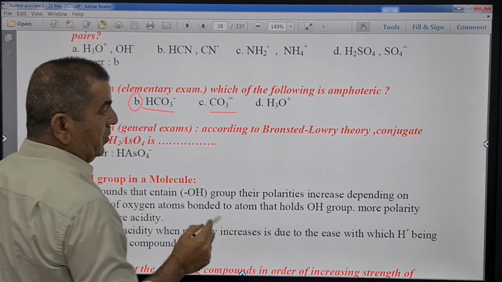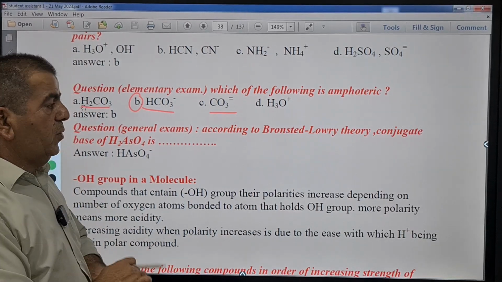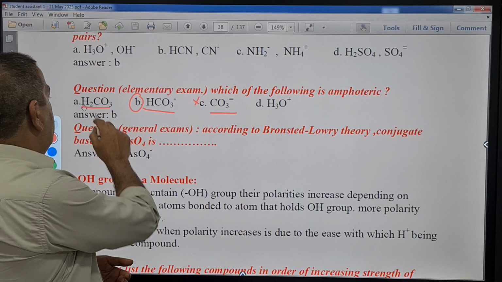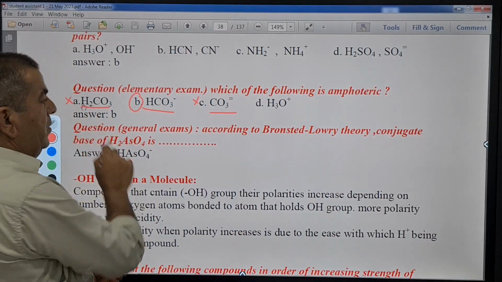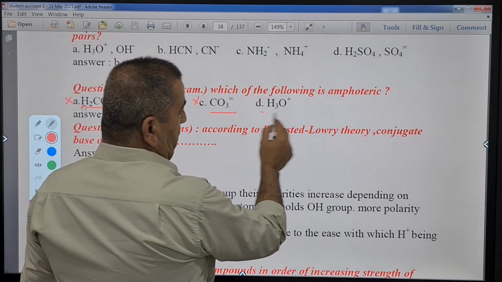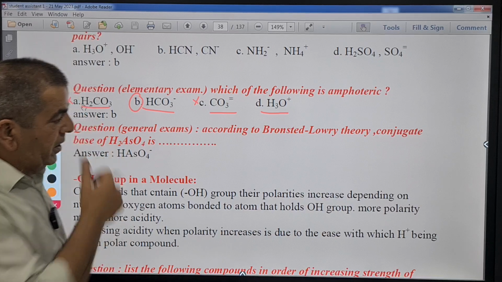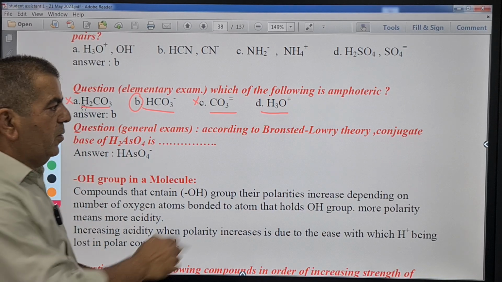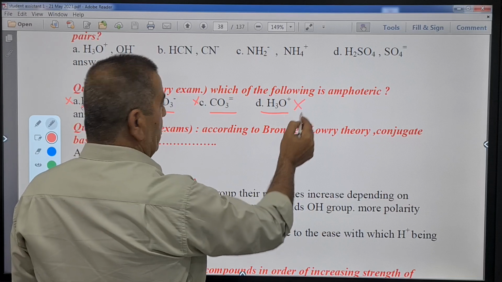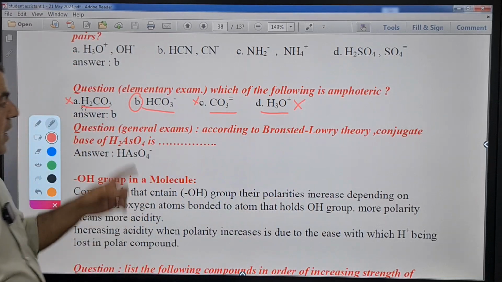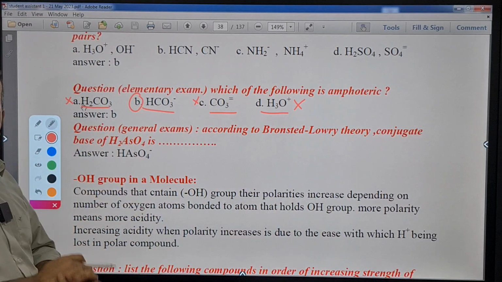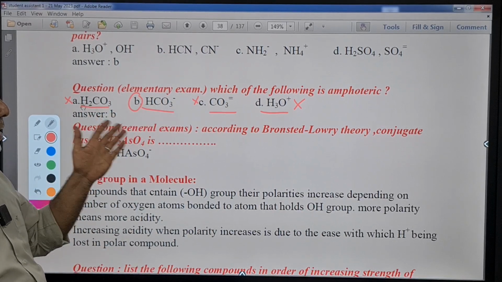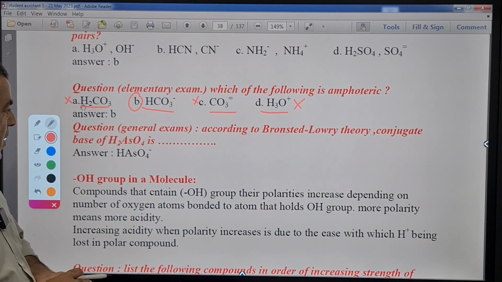It can accept a proton, but has no protons to donate. So this is also not. Hydronium, it has a proton to donate, but can it accept one more proton? Of course it cannot, so this is also not the correct choice. So the only correct choice here is hydrogen carbonate, or sometimes they call it bicarbonate. Why? Because it is a negative ion and has a proton to donate.